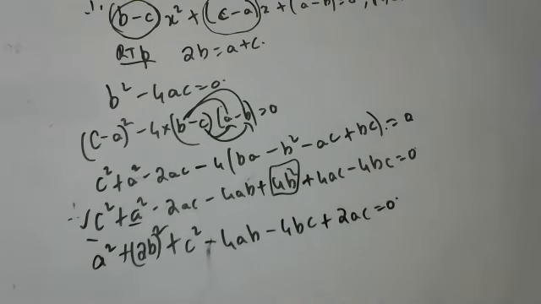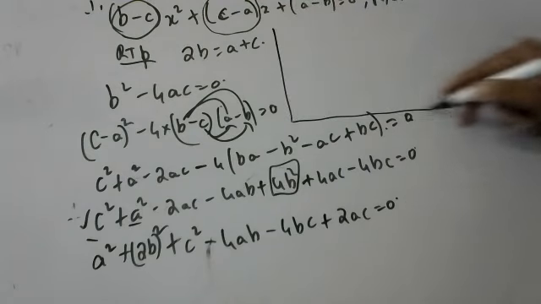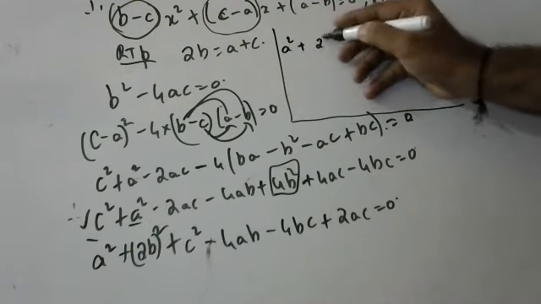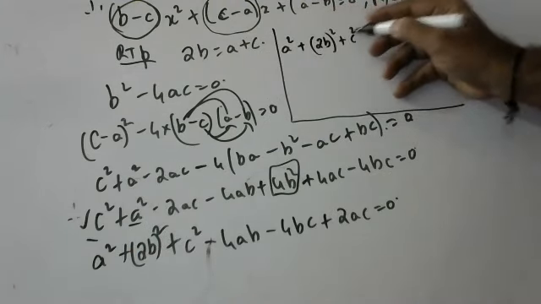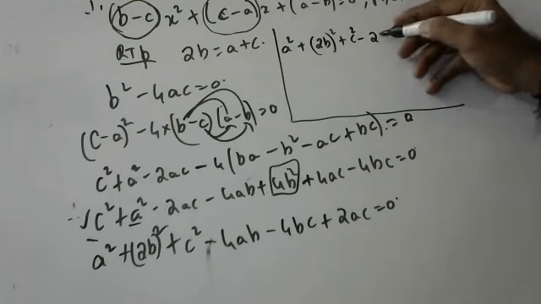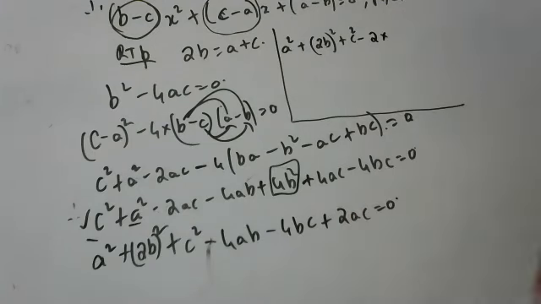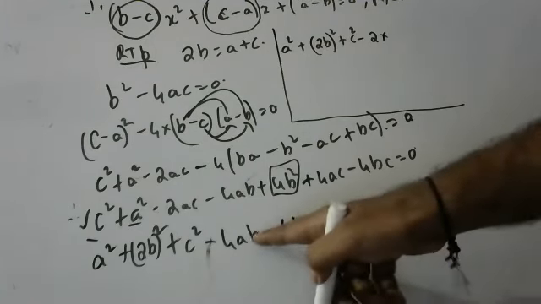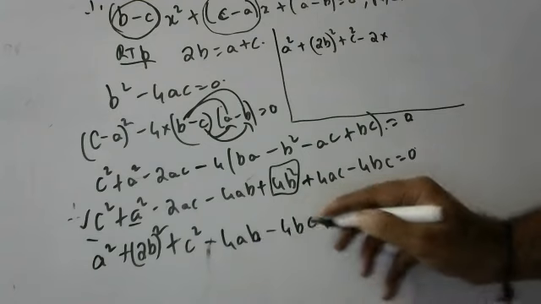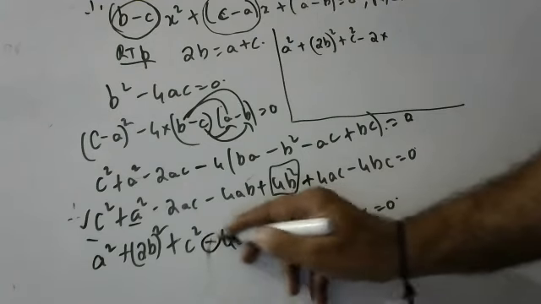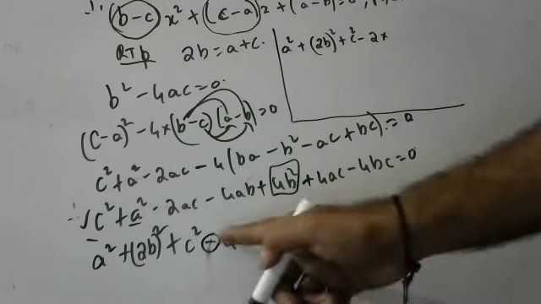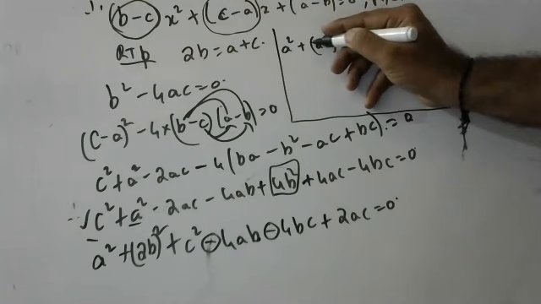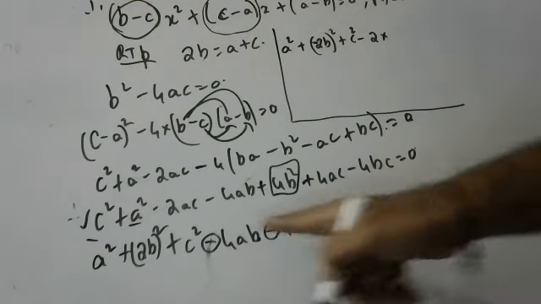If you write this slowly, children, I'm writing here, this is in the form of a square, this is in the form of b whole square plus c square minus 2. Children, once you see, wherever b is there, there minus is there. Try to understand, children. In 9th class also I said, wherever b is there, minus is there. So for 2b you put minus. Do you remember, children, this concept? Wherever b is there, right, minus is there.